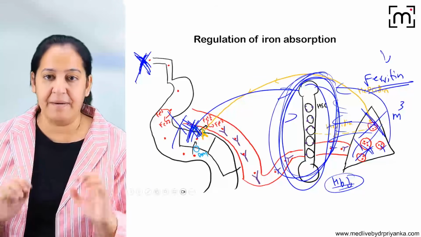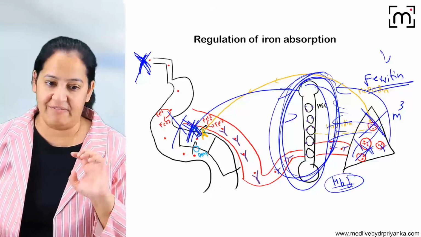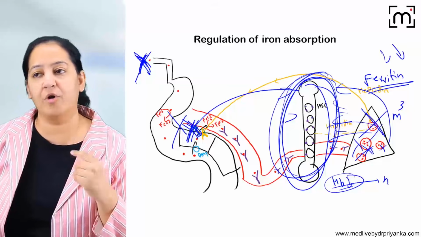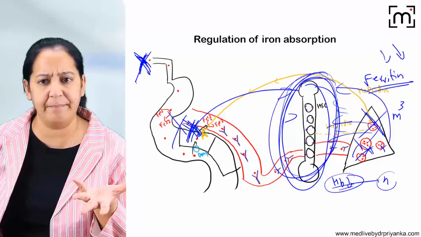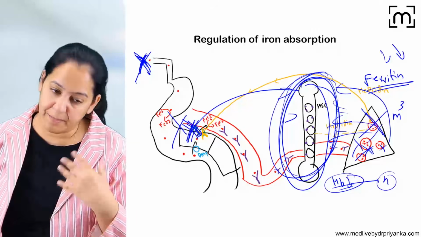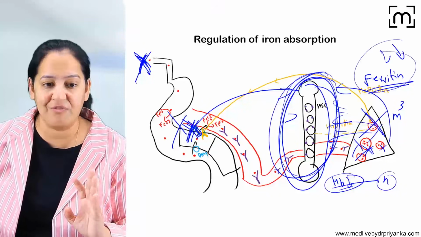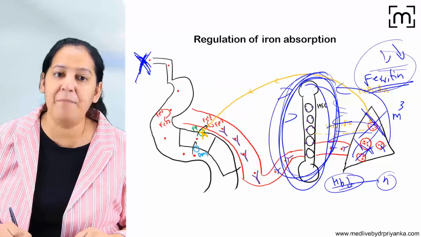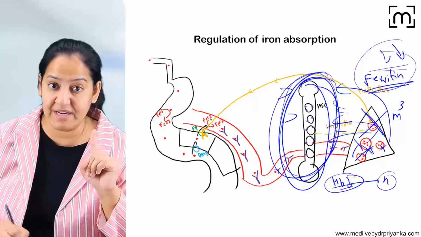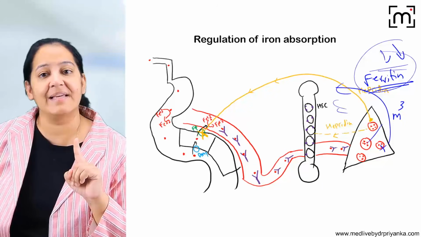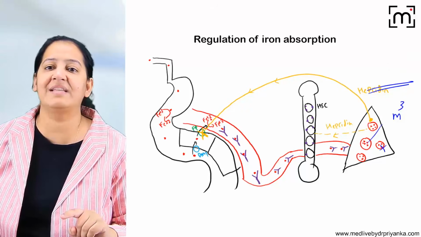Just suppose I have a person in my clinic and I check the ferritin level. The ferritin level is low, but in the CBC the hemoglobin is normal, maybe 13 or 14 grams. So the person is not anemic right now, but soon the person will become anemic because ferritin has started falling. So ferritin is the most sensitive indicator of anemia. That is my point. You have to learn that the most sensitive indicator for iron deficiency anemia is not hemoglobin. It's ferritin, because ferritin is the earliest that will fall.